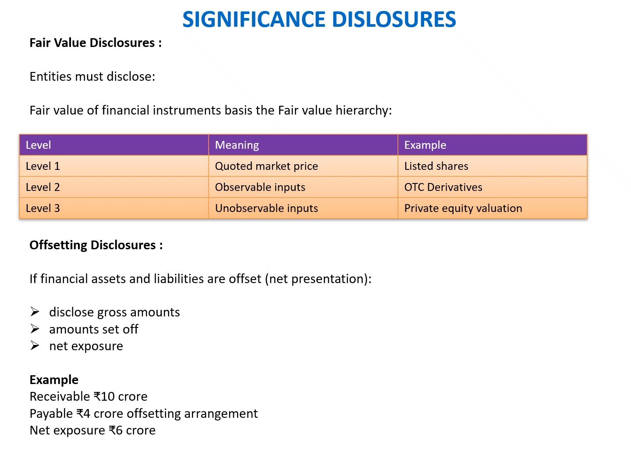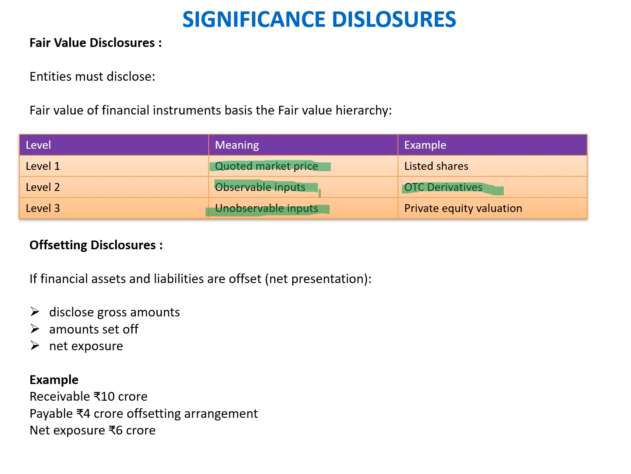This is largely in line with Ind AS 109. Fair value of the financial instrument based on the fair value hierarchy. So for the quoted market, for the investments which are traded, listed shares, we have to take the price as the quoted market price. If it is over the counter derivatives, then we have to get the observable input basis the private placements. And if it is like private equity valuation, then unobservable inputs. This is largely with respect to the new startup for which we do not have any publicly available information. So in that case, valuation happens basis the input that has been received.